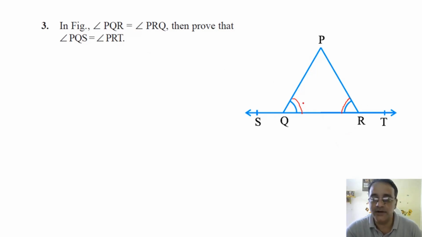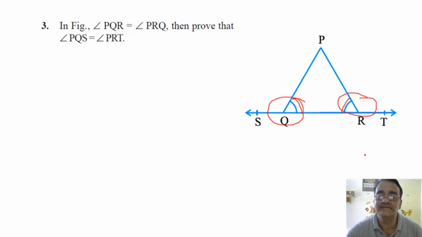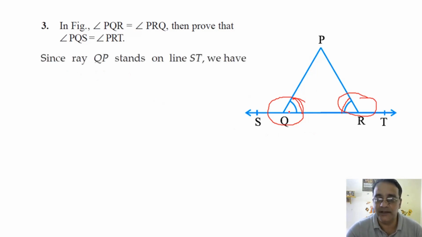Okay. So what is the sum of these two angles? 180. What is the sum of these two angles? 180 degree. Why 180 degree? So linear pair. Right. So we'll start with our step. Since ray QP stands on ST, so we have the sum of these two angles is 180 degree. Let it be equation number 1.